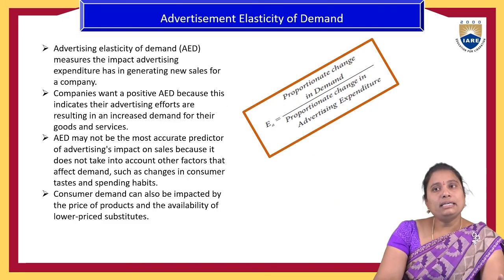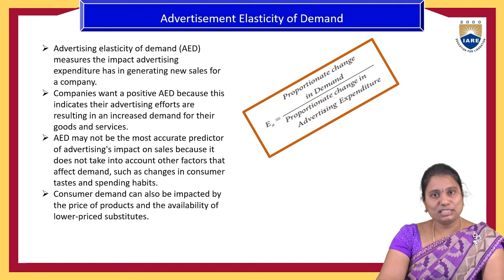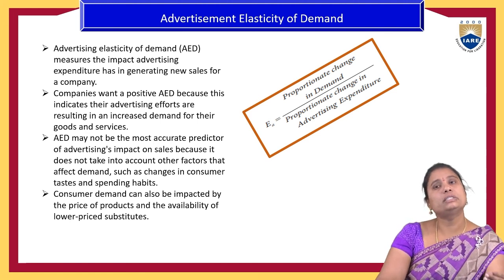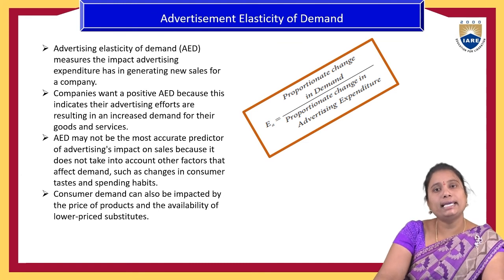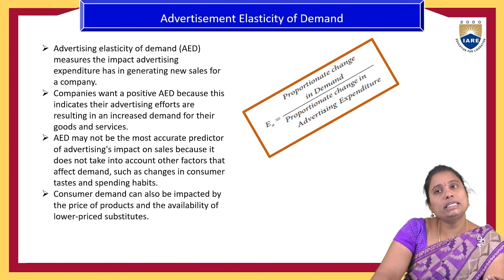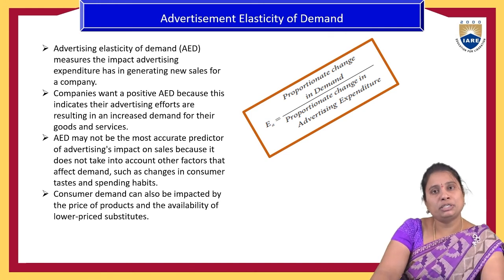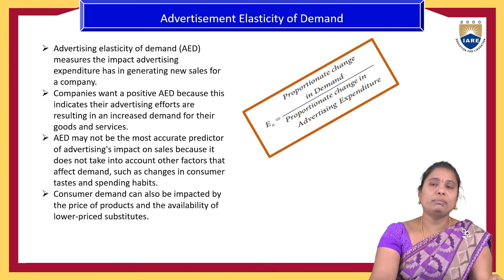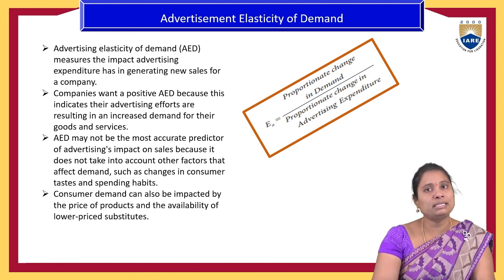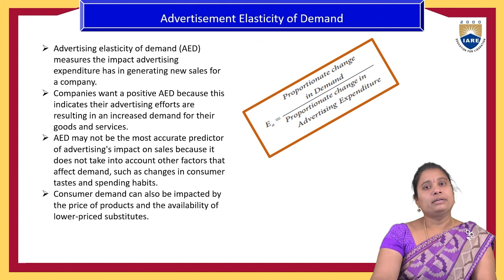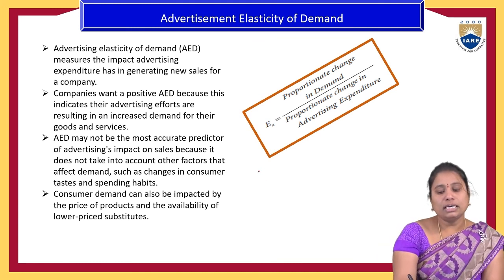The next element is advertisement elasticity of demand. Advertisement is an expenditure, so it is denoted with AED, advertisement elasticity of demand. A proportionate change in advertisement expenditure and its impact on the proportionate change in the demand for a product is called the advertisement elasticity of demand.